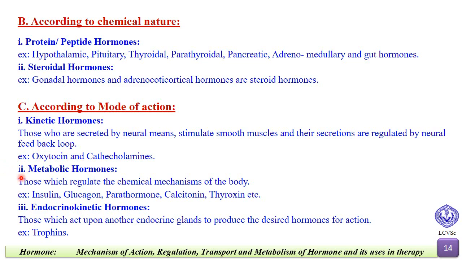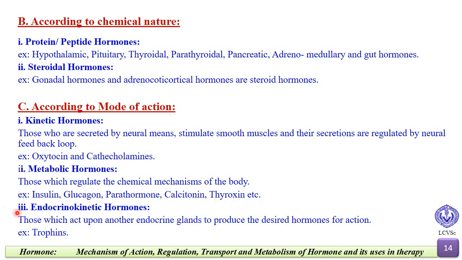And the metabolic hormones, those which regulate the chemical mechanism of the body, for example insulin, glucagon, parathormone, calcitonin, thyroxine. We have earlier seen that insulin and glucagon regulate the glucose, parathormone and calcitonin regulate the calcium level, and thyroxine regulates the metabolic rate.